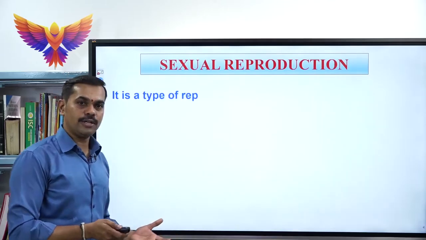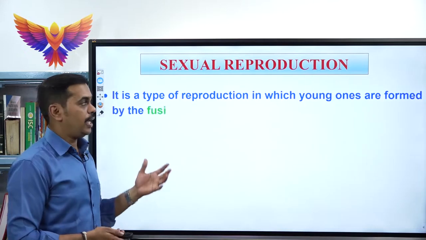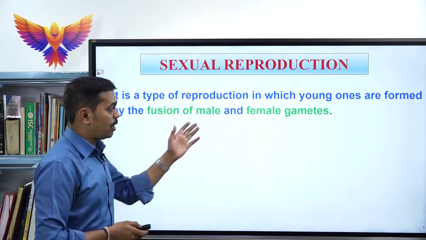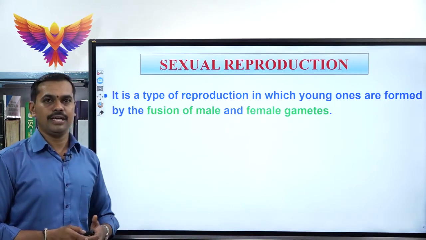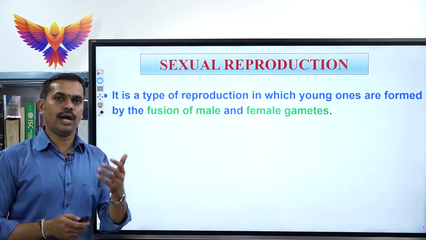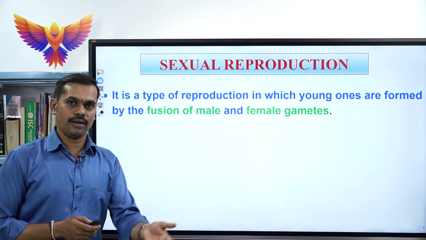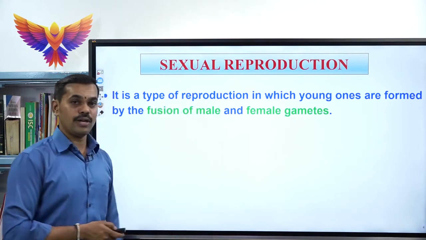As you all know, children, sexual reproduction is also a type of reproduction in which the offspring or the young ones are formed by the fusion of male and female gametes. When the male gamete fuses with the female gamete, it leads to a zygote. The zygote undergoes cleavage, which produces cells, tissues, organ systems and a new organism. That is called sexual reproduction.